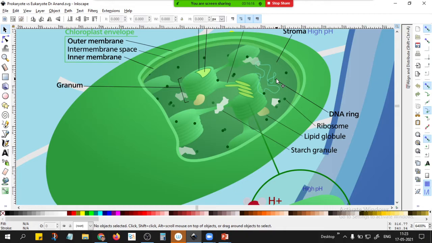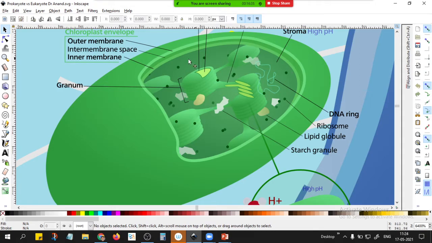Can you name? Sir, chromosomes. No. Anything else? The chromosome, mitochondria and plastids. Nucleus, mitochondria, chloroplast. Okay, what we are seeing, this is the chloroplast.